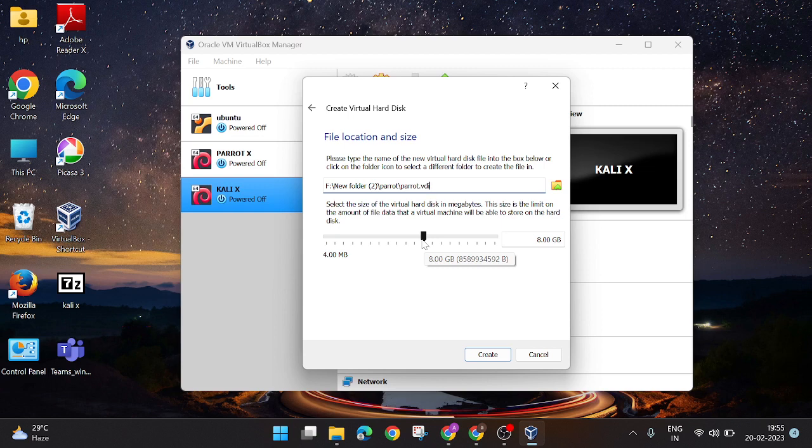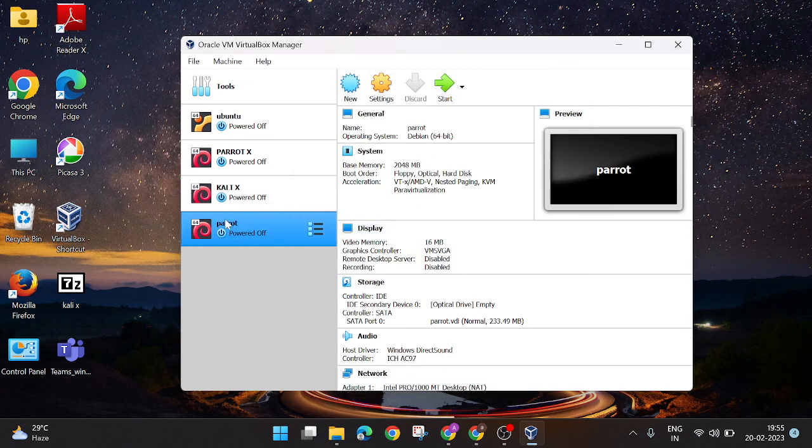I recommend 20 GBs of space is enough, or if you are not installing this, you can simply add 2 GBs of space. Okay, so create. So our machine has been created.